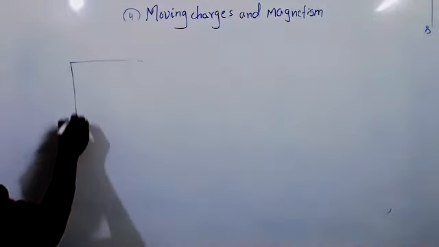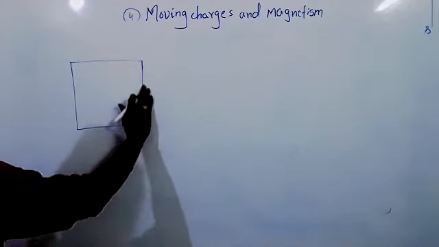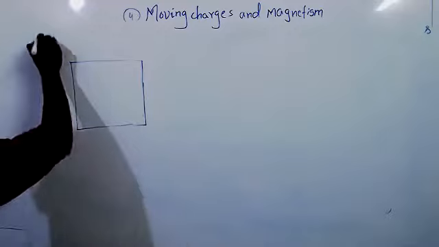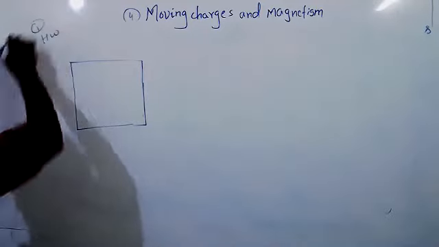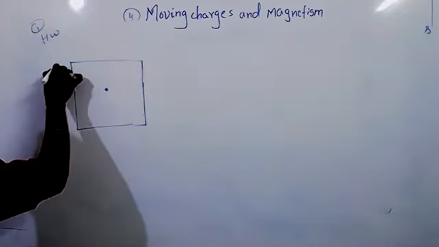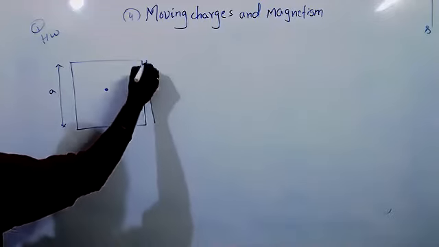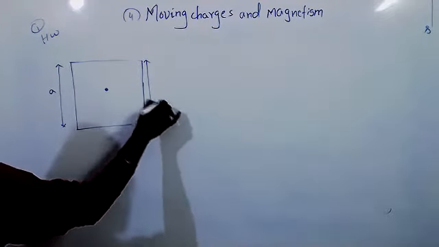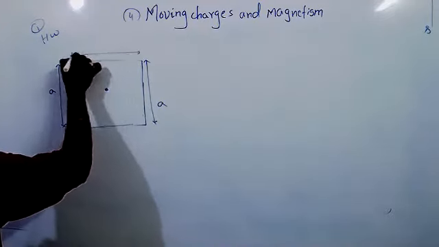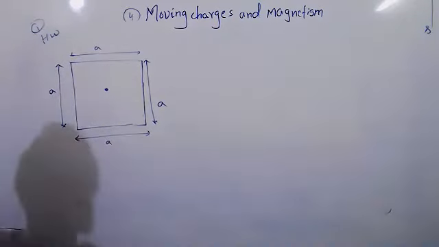Find magnetic field due to this. Homework: find out the magnetic field at the center of the square.